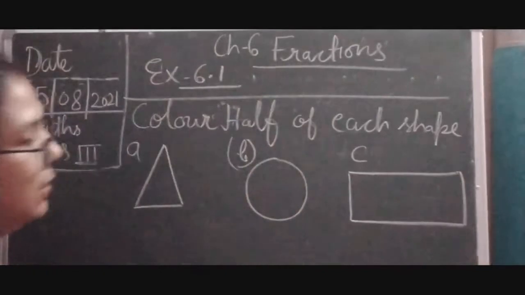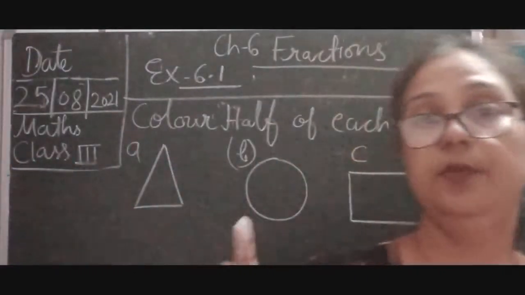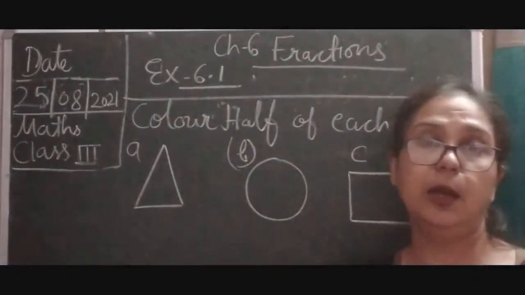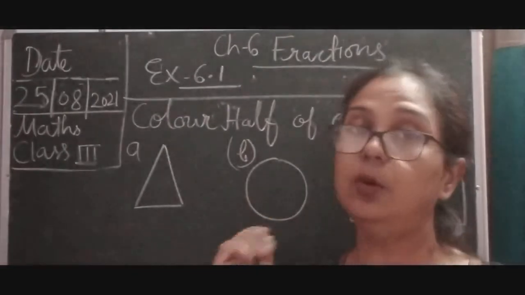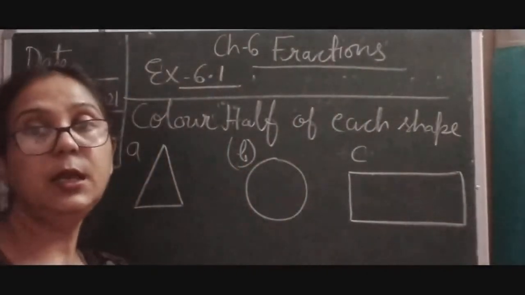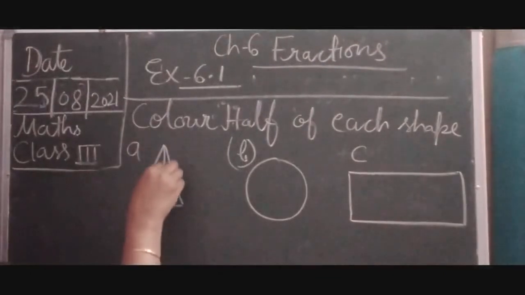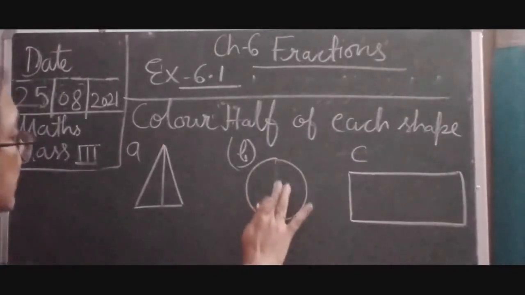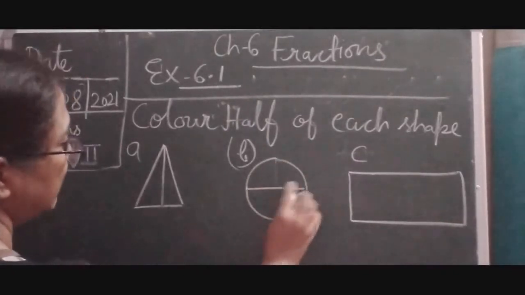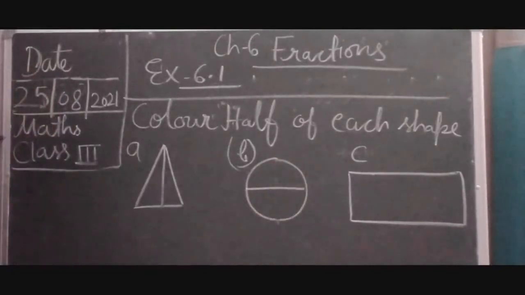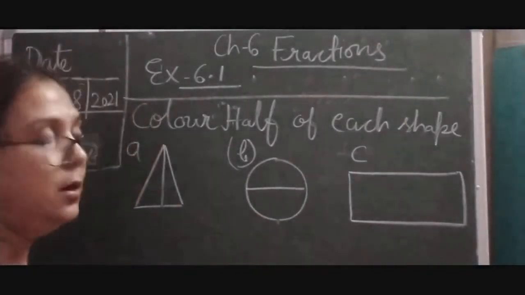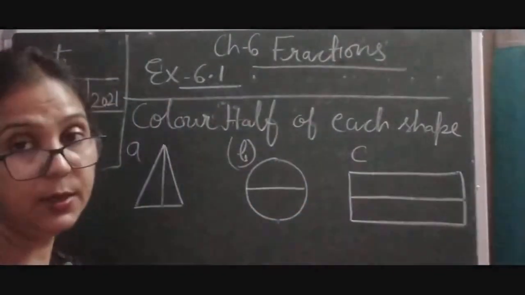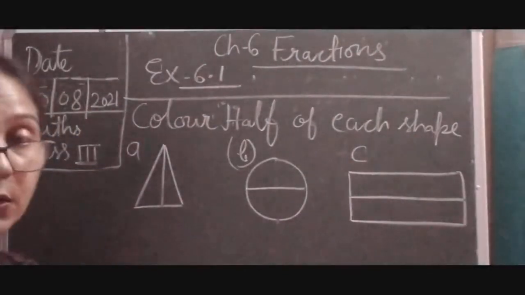And if it is written in the question color half, it means we have to divide this whole shape into 2 equal parts. हमें इसको 2 equal part में part कर देना है, यानी इसका fraction कर देना है. ठीक है. So first we will divide into 2 equal parts. चाहे आप इसको ऐसे करें, चाहे किसी भी तरह आप इसको पार्ट कर सकते हैं, पर condition is that you have to do this in equal parts. ओके, किसी भी तरह आप इसको कर सकते हैं, लेकिन इक्वल पार्ट होना इसकी कंडीशन है. ठीक है. So that equal parts are called fractions.